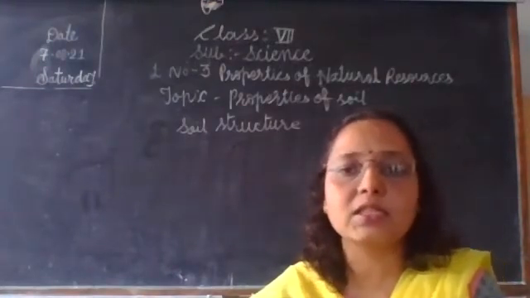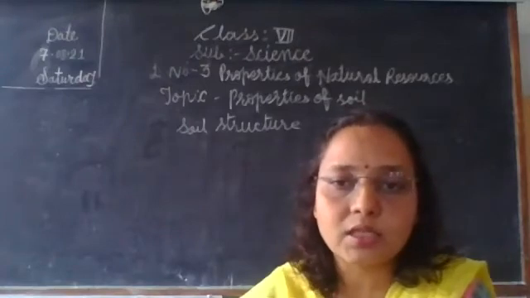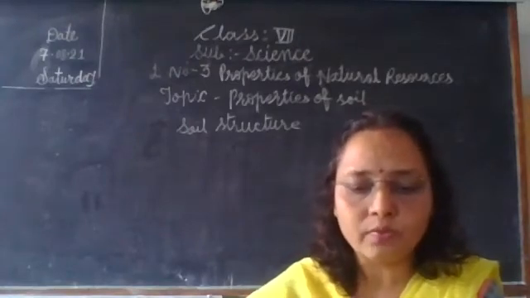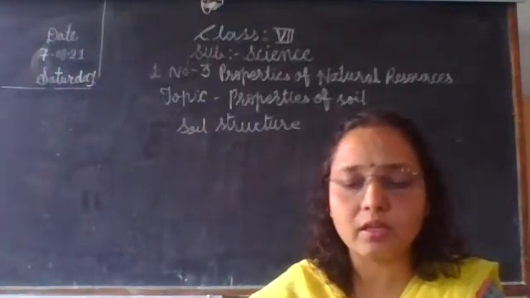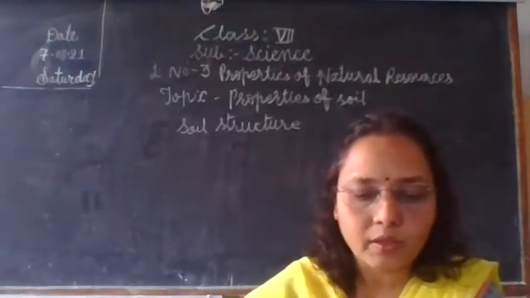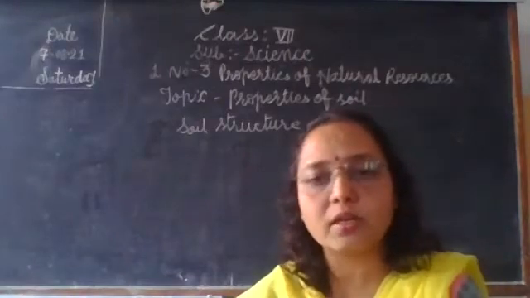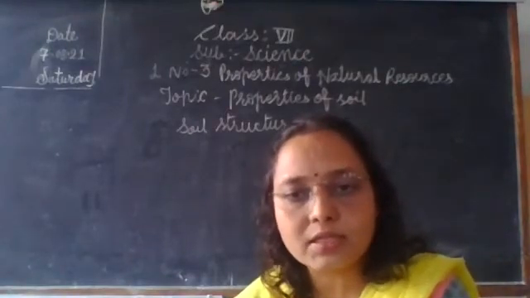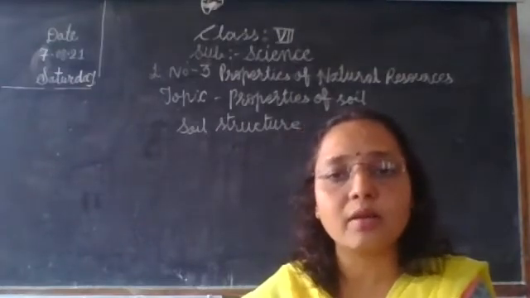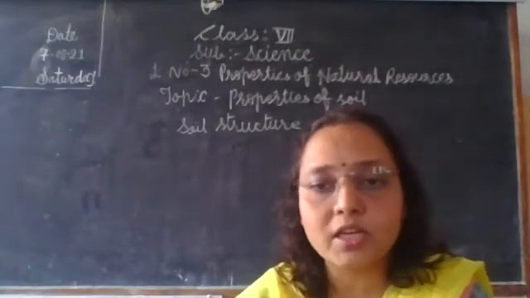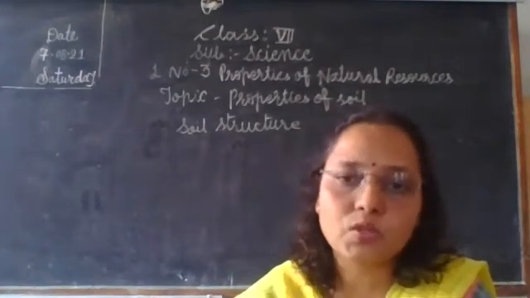Then plasticity. What is meant by plasticity? Plasticity is also very important. The soil can be given any required shape. This property of soil is plasticity. Soil has plasticity, therefore we can give various shapes to the soil.